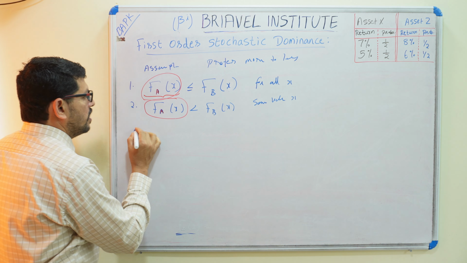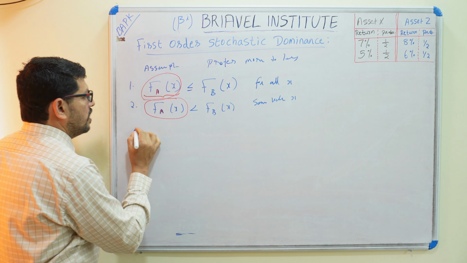We can write the returns in X: X equal to 5%, 6%, 7%, 8%. Now comparing to the first condition, instead of two investments, here we are comparing X and Z. Here Z's cumulative probability is lesser, and F of Z is less than F of X in the case of 5 and 7.